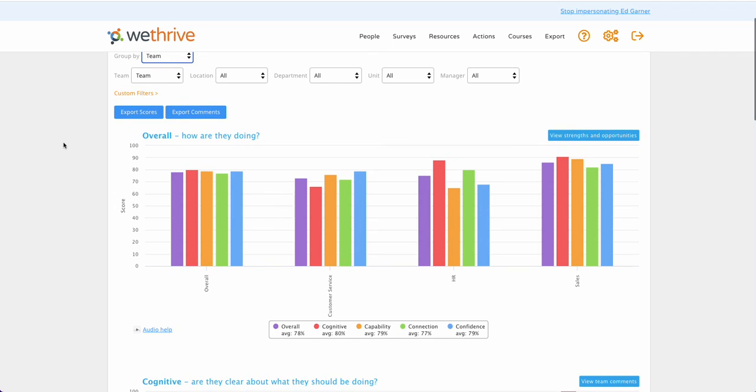But here we're grouping by team, and we can see the overall for Ed's team on the left here, and then you've got a breakdown of his smaller team's results here. Now, if you only manage one particular team or department, you may find that your overall bars on the left-hand side match your team's results on the right-hand side, and that just means that everyone who has been assigned to you is also in that team. So it's best to focus on the dashboard if that's the case.